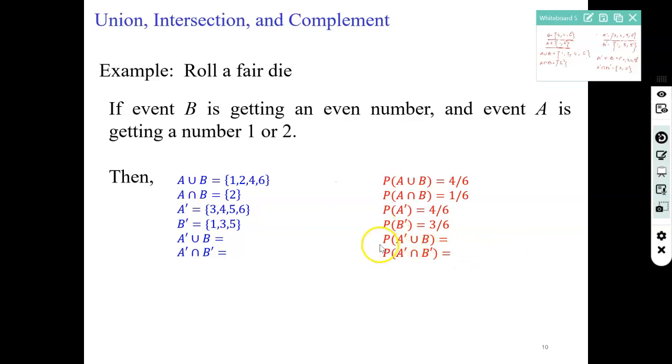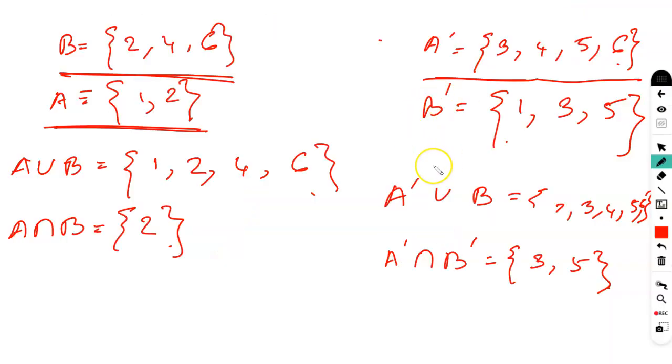Now we have calculated A dash union B as 2, 3, 4, 5, 6. So therefore, probability of A dash union B, we can write it here.